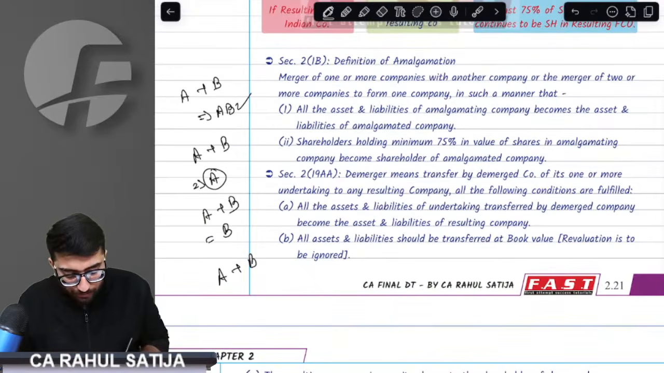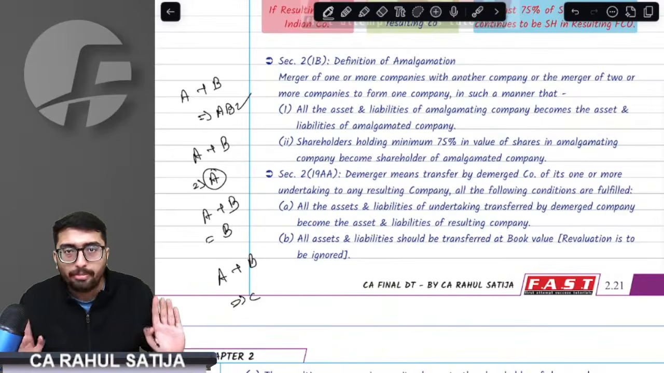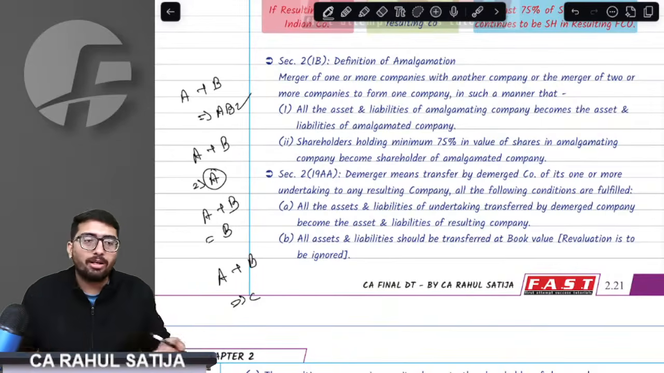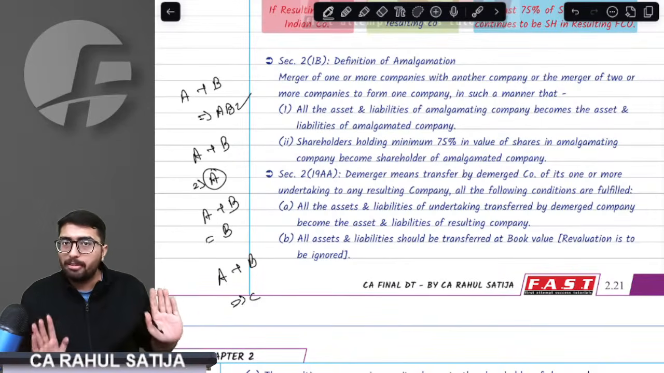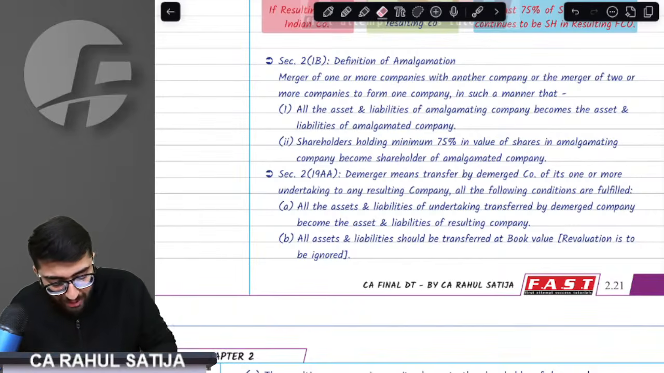If A plus B becomes C, you might call it a merger. Again, we would call it amalgamation. So whatever terms you have understood in accounts are irrelevant. We call it amalgamation here only. Now, we have a classic example of the Zomato Blinkit case.